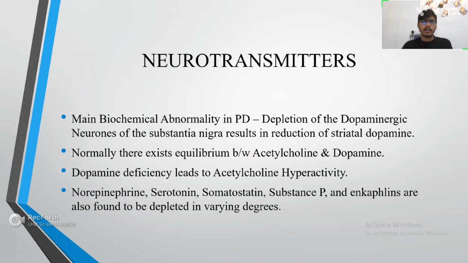Now we will see how it affects, because it affects the lower brain stem. What are the symptoms which will be seen? Okay, then neurotransmitter we will talk about. There's a depletion of dopaminergic neurons in the substantia nigra, which results in low striatal dopamine. So there is a deficiency of dopamine. Normally there is an equilibrium between the acetylcholine and dopamine, but because of the depletion of the dopamine, the acetylcholine increases, and this acetylcholine increase will lead to the symptoms of Parkinsonism. So dopamine deficiency leads to acetylcholine hyperactivity.